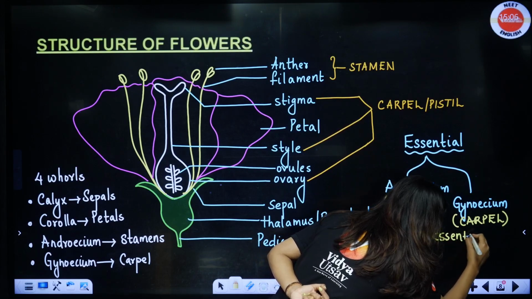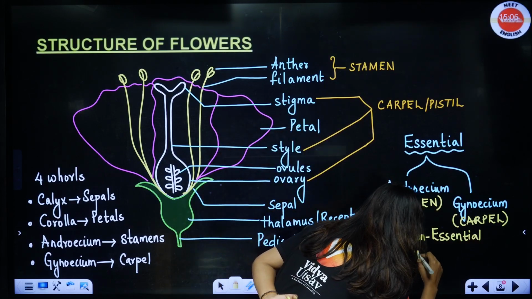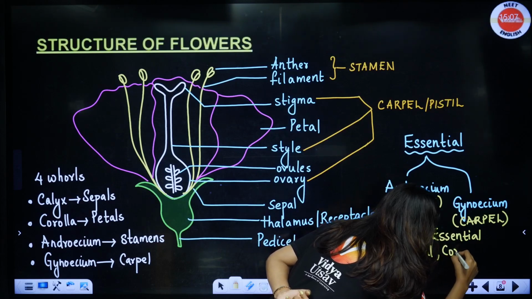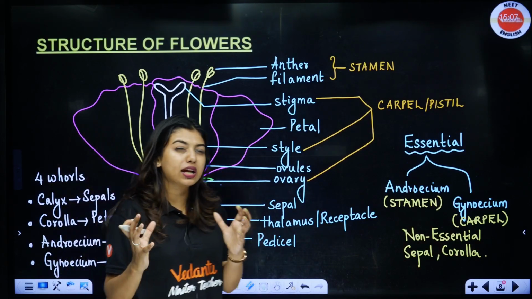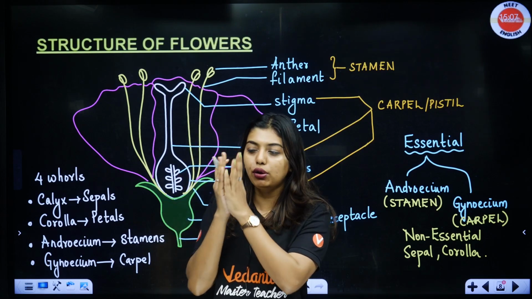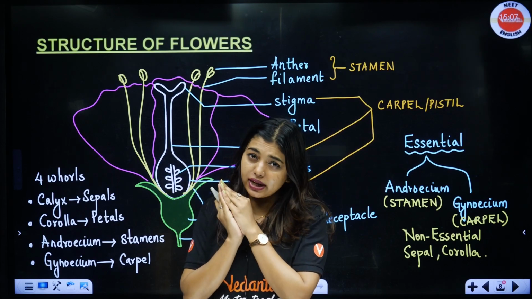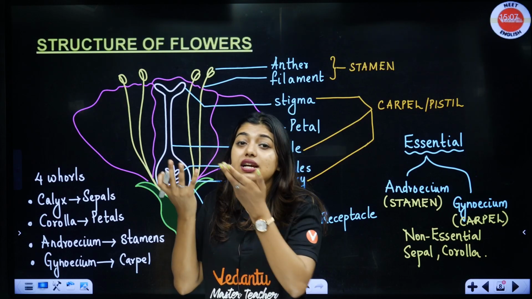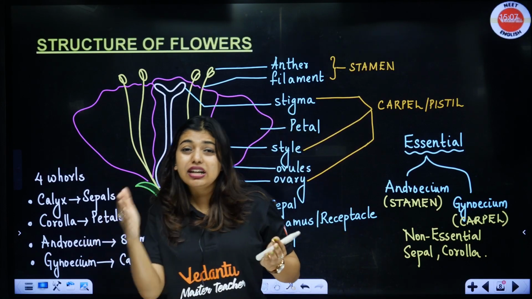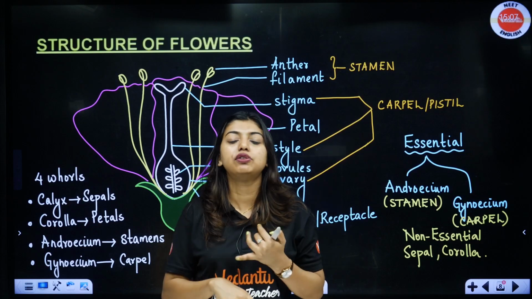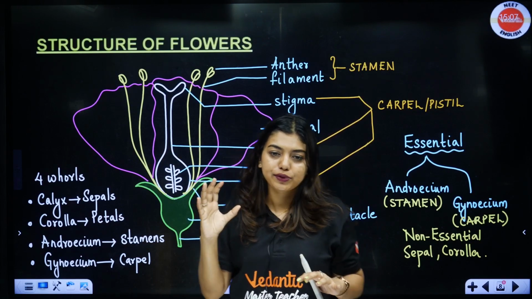but they are part of it. They are going to help with it. The non-essential part will be what? Your sepal and your corolla, or calyx and corolla. Clear? Non-essential means what? The sepal actually protects the bud stage. When the flower is in bud form, you will see that the entire thing is covered in green color. That is because the sepal is protecting. Now petals, insects are attracted because of the beautiful colors of the petal. So they are not directly helping fertilization, that is, gamete formation, but they help indirectly at pollination time. Okay?